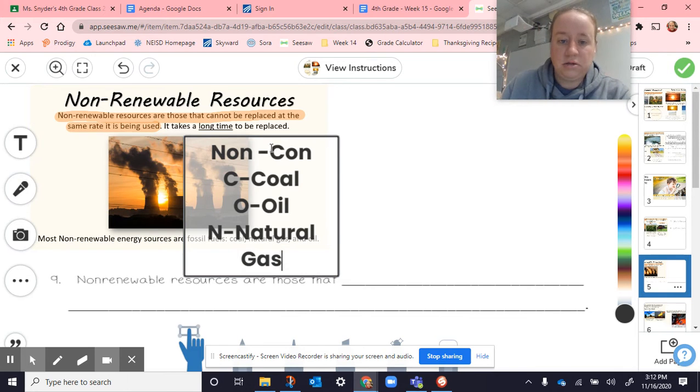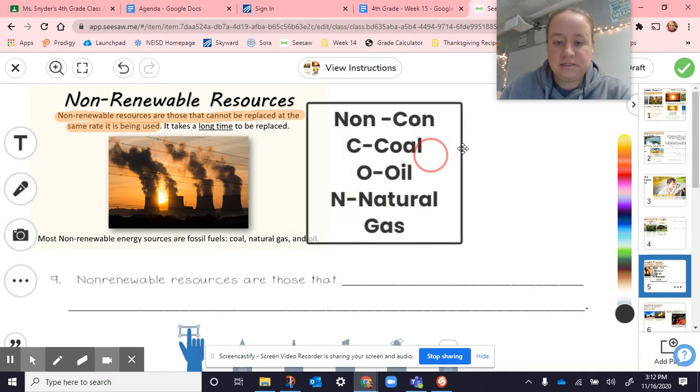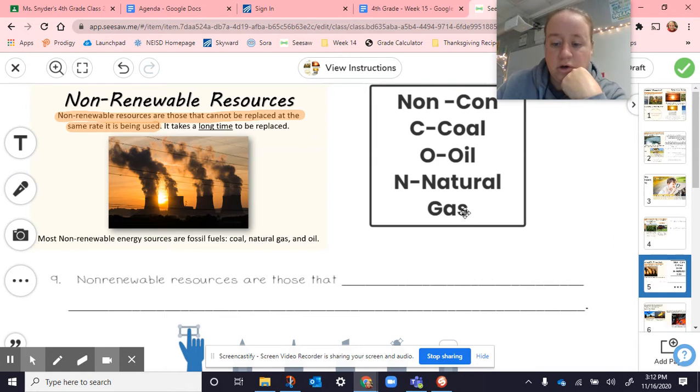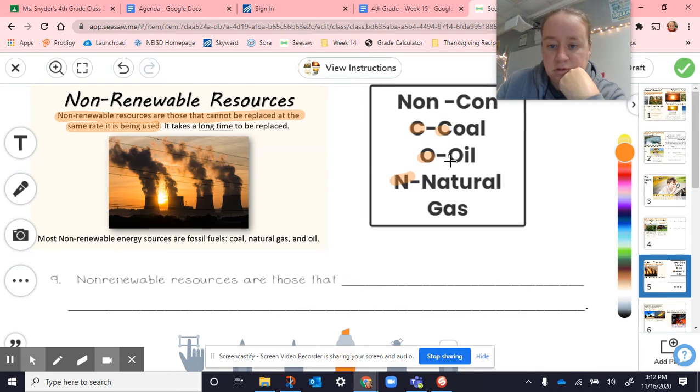So non for non-renewable rhymes with con, and con stands for coal, oil, natural gas, C-O-N. All right, so here it says non-renewable resources are those that come straight from the reading.